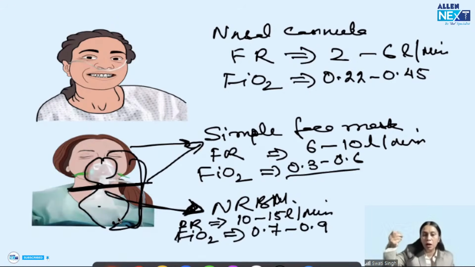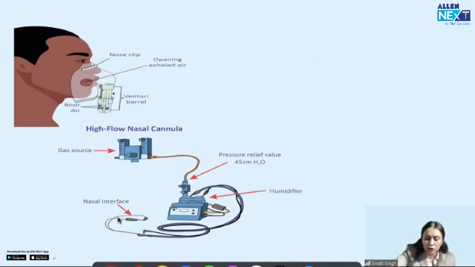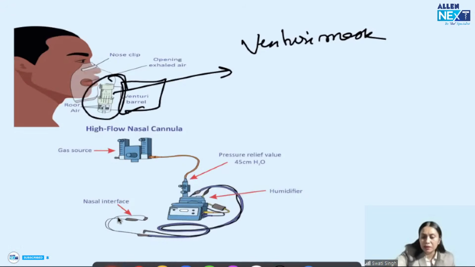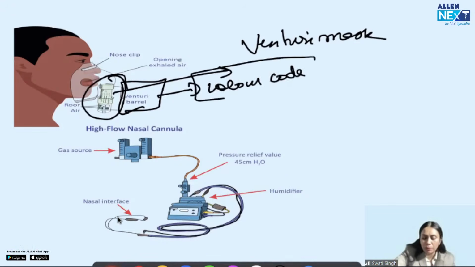But what is the thing which is required in these devices? Patient should have a normal breathing pattern, not more than 30 breaths per minute. Then only these devices can be attached. So this is Venturi mask. Remember, it will have a Venturi barrel attached with it, right? And it is color coded. And on every Venturi barrel, the flow rate required will be written, and FiO2 it will achieve will be written.